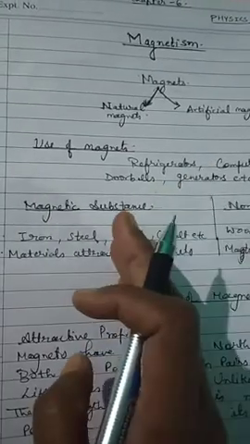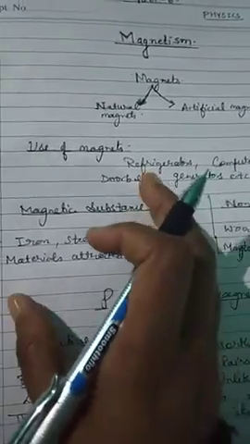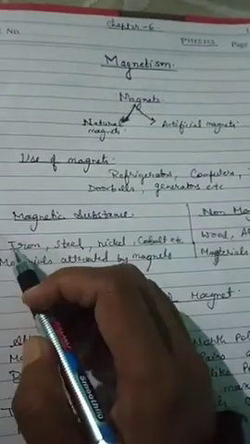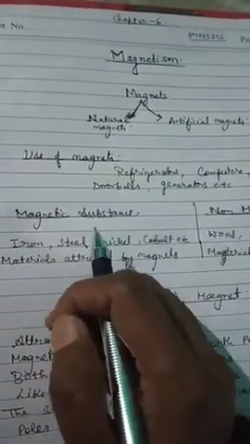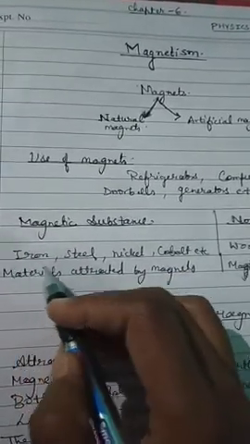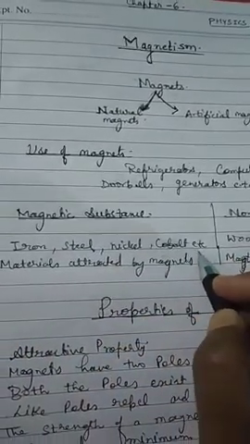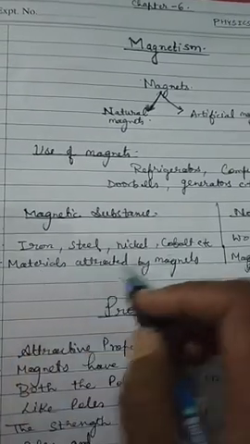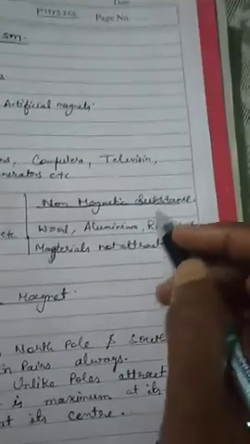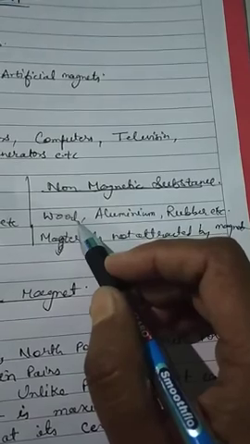Because of this property of magnets, there are two types of materials, magnetic materials and non-magnetic materials. What are magnetic materials or magnetic substances? The substances which are attracted by magnets very easily, like substances made up of iron, steel, nickel, cobalt, etc. Is a substance like wood attracted towards a magnet?